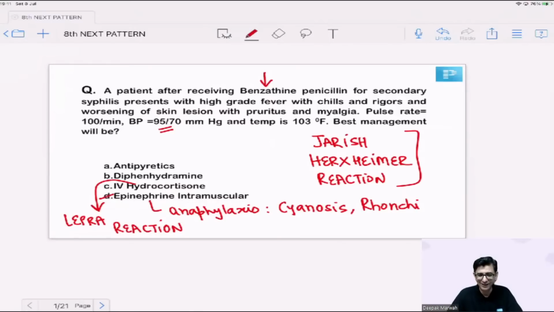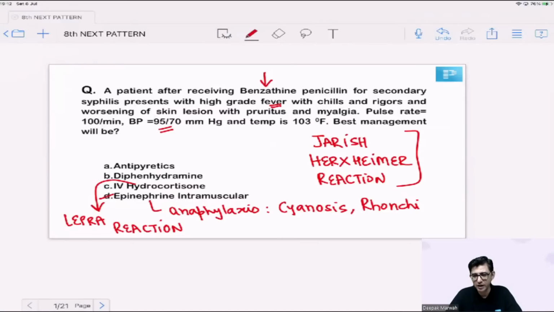So now I think I have made it easier for you guys. I'm getting a B at the moment, that is giving antihistaminic to this patient, and then A is to give antipyretics for this patient. Well, when it comes to patients who are suffering from Jarisch-Herxheimer reaction, we really don't need to be very aggressive. I'm still getting A versus B. Let's wait for another few seconds. Let's keep the suspense on what would be the correct answer for this case. See, guys, his main complaint is presence of fever. And anyway, we will be having worsening of skin lesions with pruritus and myalgia present.